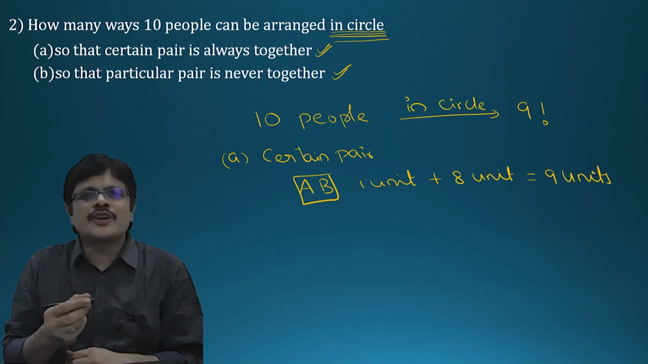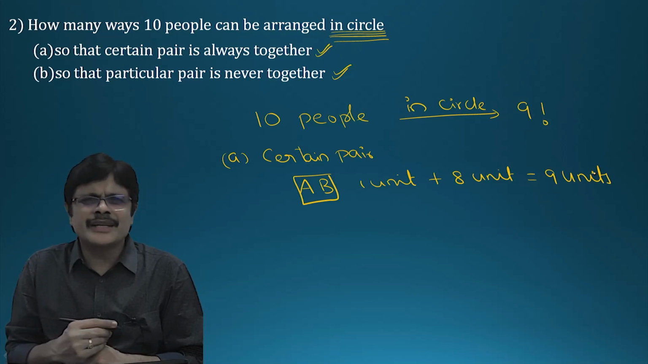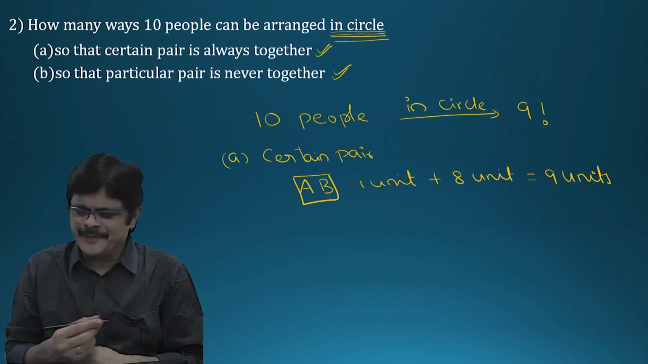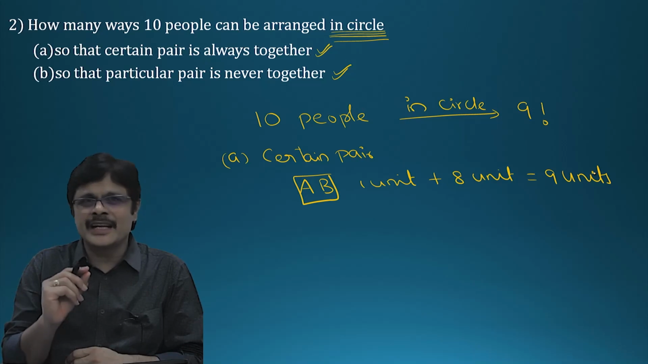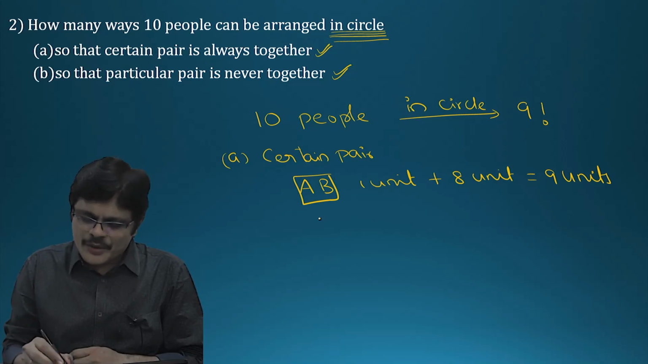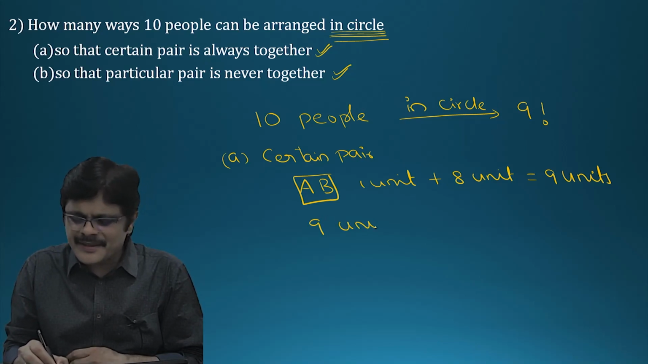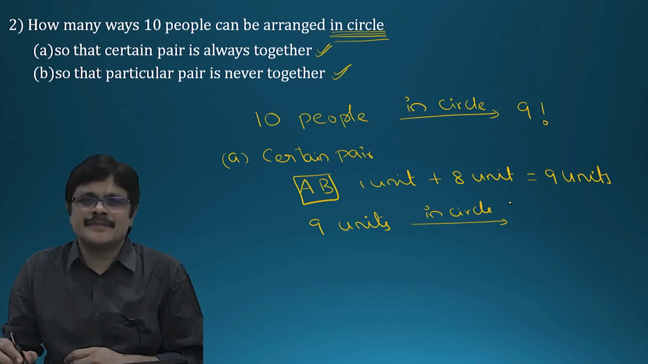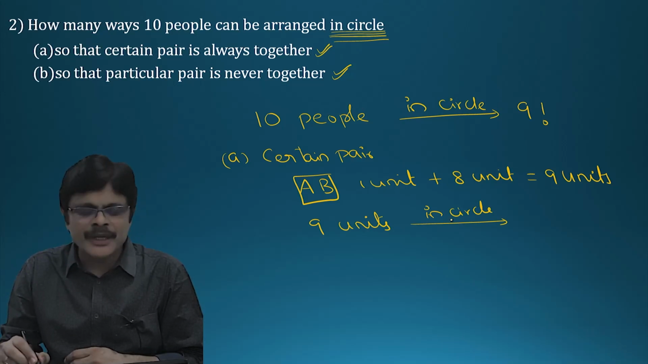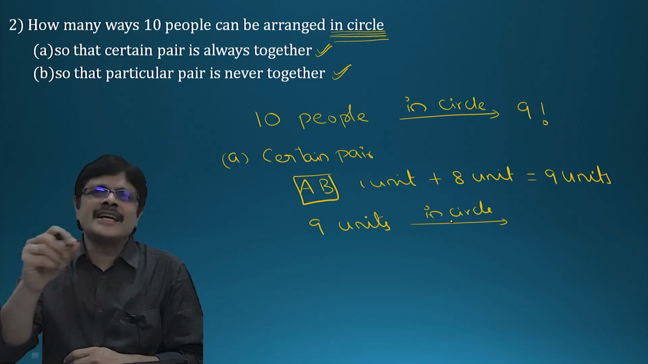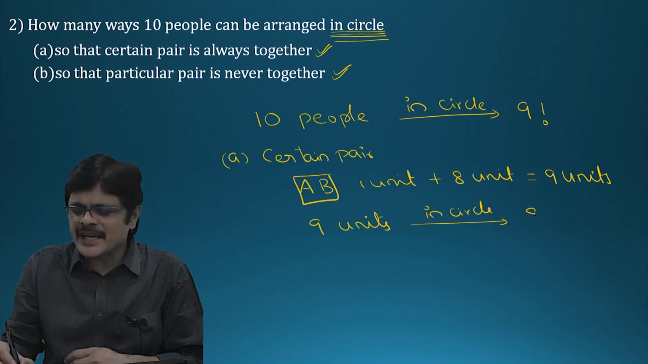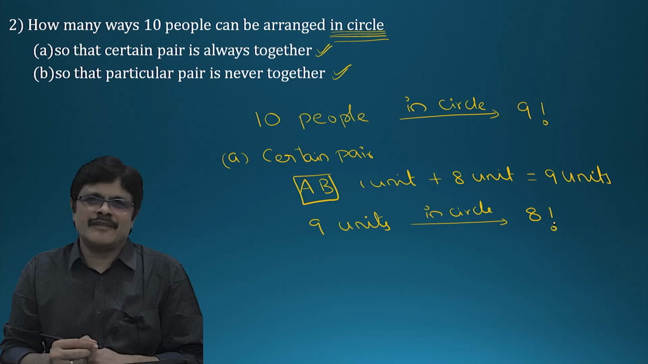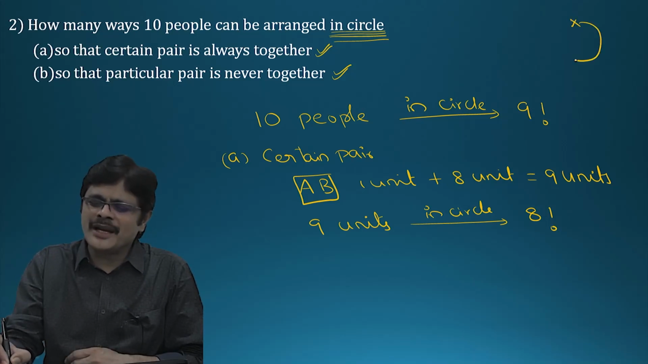If you observe the previous problem carefully, you can get the answer for this also very easily. But the only thing is circular arrangement, so you have to be careful. So 9 units in a circle. How can you arrange 9 units in a circle? The idea for circular permutation is fix one and arrange the remaining. So 9 units in a circle can be arranged in 8 factorial ways. You fixed one and the remaining you arranged in 8 factorial ways.